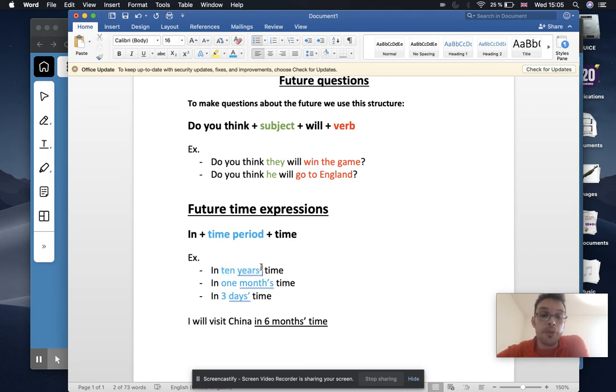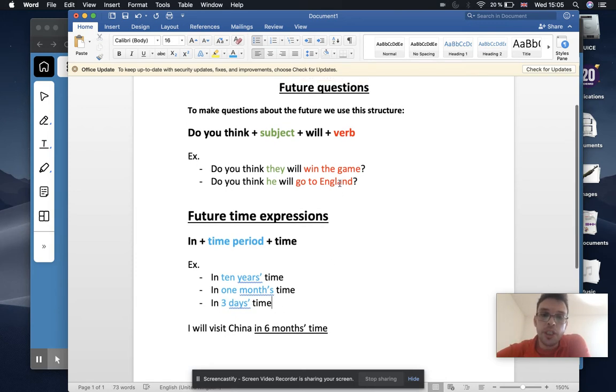That means I put the apostrophe after the S, okay? All right, so just a little detail, all right? If we look at the third example, it says in 3 days time, okay? So three plural, all right? So we put the apostrophe after the S, all right? But if it's singular, if it's one, then we put the apostrophe before the S. Okay, good. So copy all of this in your notebook, all right? If you need time, you can pause the video. Okay, everybody good?